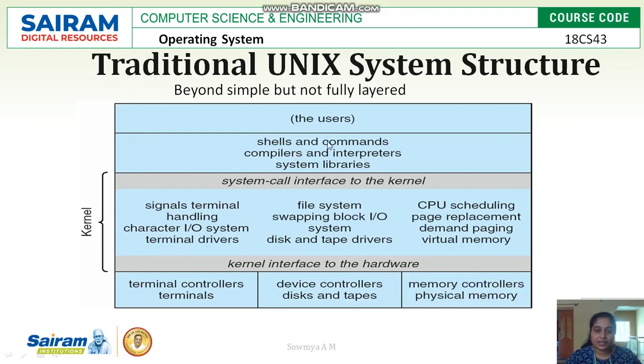And these shells and the system functions will interact with the core kernel with the help of the system call interface, and this core kernel will contain all the functionalities to interact with input-output devices and the processors and file systems. So all these are interfaced with the hardware with the help of the kernel interface to the hardware, and terminal controller, device controller, memory controllers are used to interact directly with hardware.